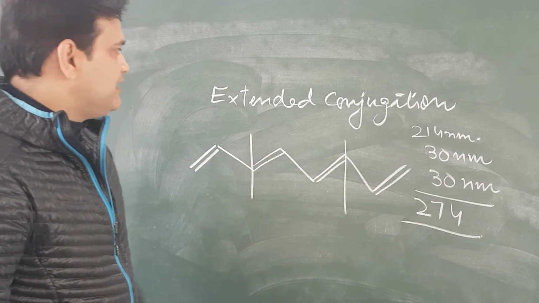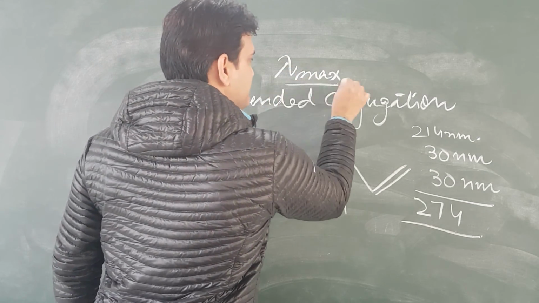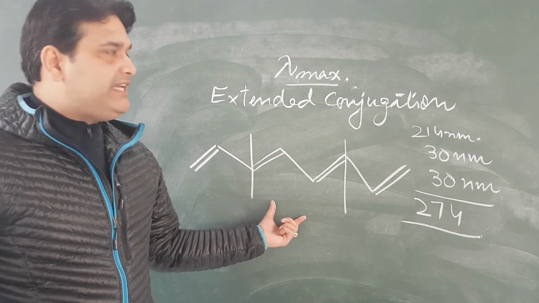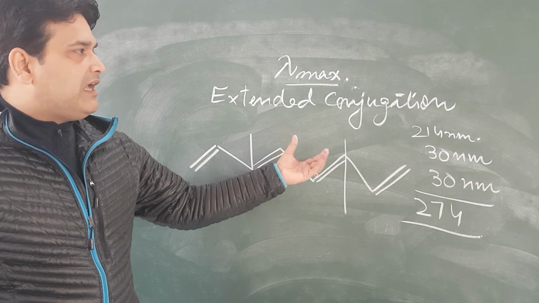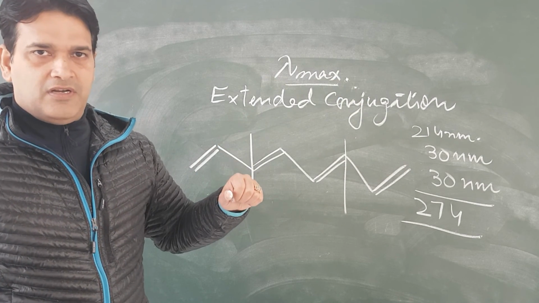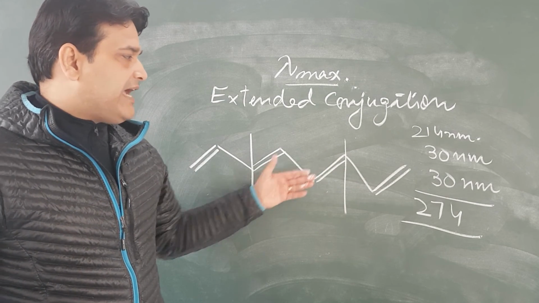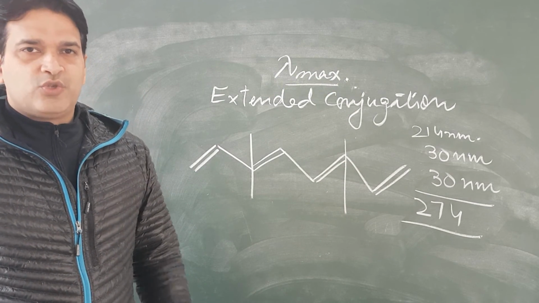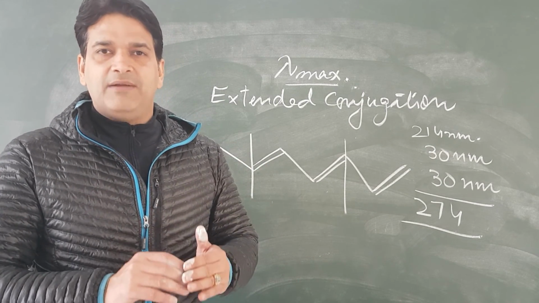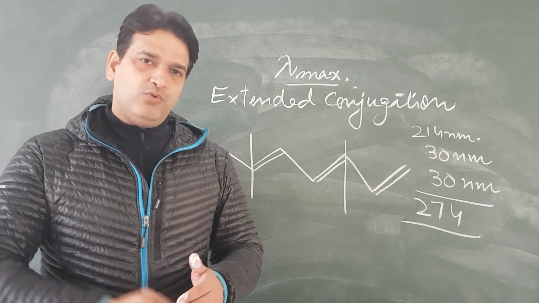So we can say that the calculation of lambda maximum depends on the basic value of the diene and then substituents and then other substituents or contributions like exocyclic, etc. So these are the basic ways to calculate lambda maximum value with the help of Woodward-Fieser's rule.